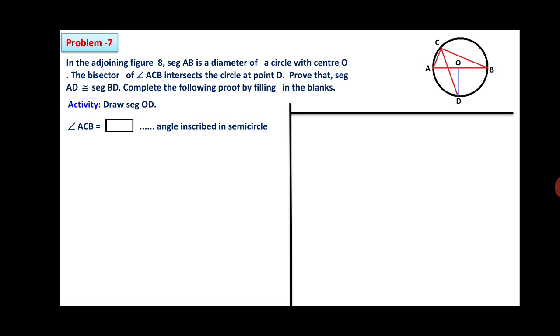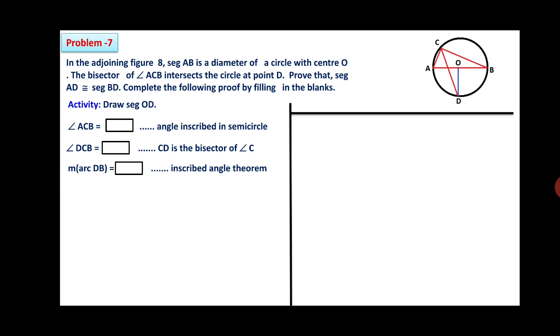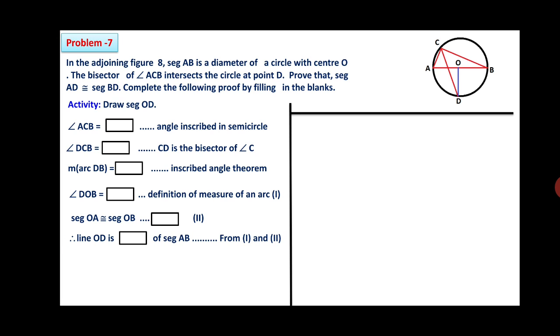Angle ACB is equal to dash dash, angle inscribed in the same arc. Angle DCB is equal to dash dash, that is the box. CD is the bisector of angle C. Measurement of arc DB is equal to box, inscribed angle theorem. Therefore, angle DOB is equal to box, definition of the measure of an arc. Segment OA is congruent with segment OB. Statement 2, the reason you have to write here. Therefore, line OD is dash dash of segment AB from 1 and 2. So therefore, segment AD is congruent with segment BD. We will continue with the solution.